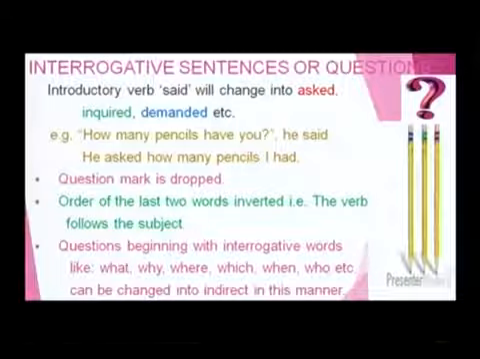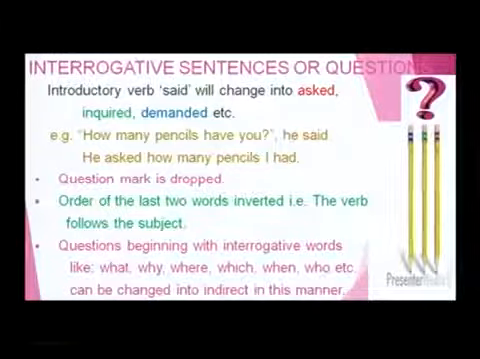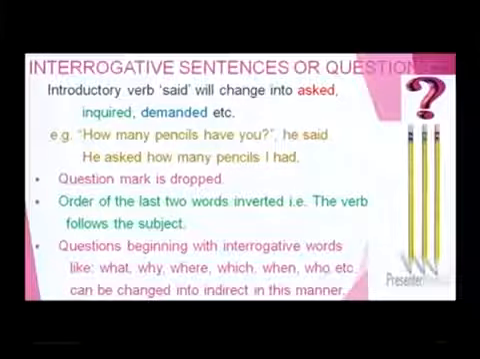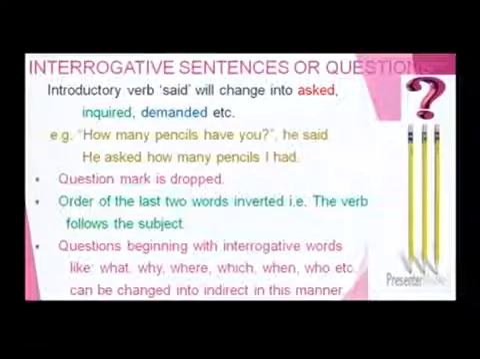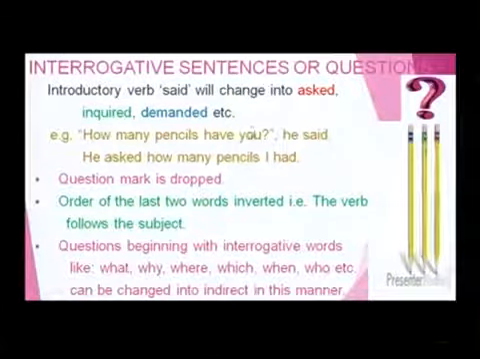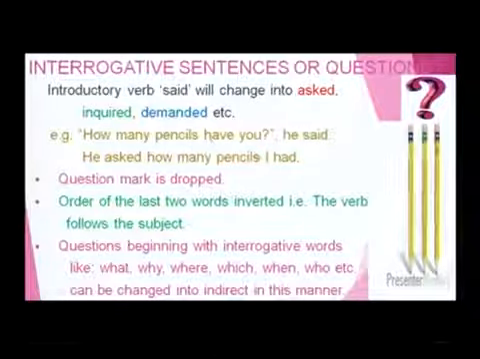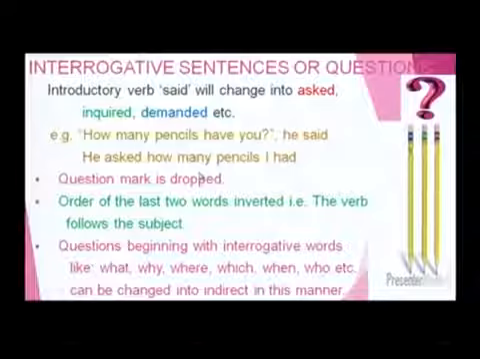What are the changes affected here? The question mark is dropped. The order of the last 2 words is inverted, that is, the verb follows the subject. What happened here? "Have you." What happened, my friends? "Have" and "you": the order of the last 2 words is inverted. The verb follows the subject. Here "you" became "I" and "have" became "had". These last 2 words are inverted. Clear, friends? These are the changes.